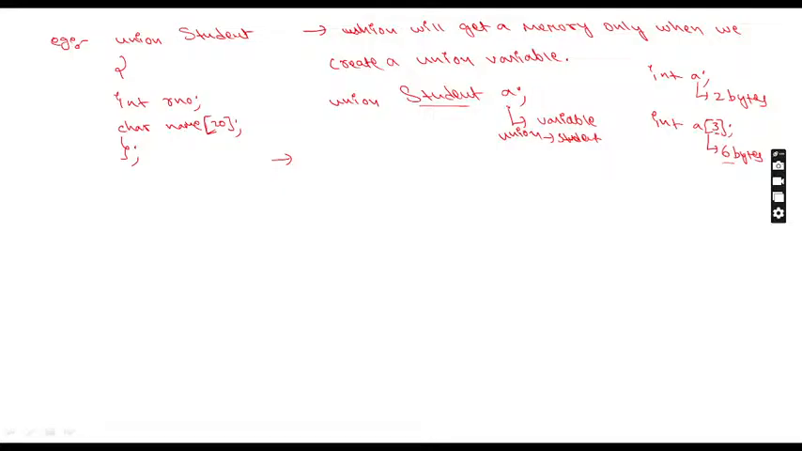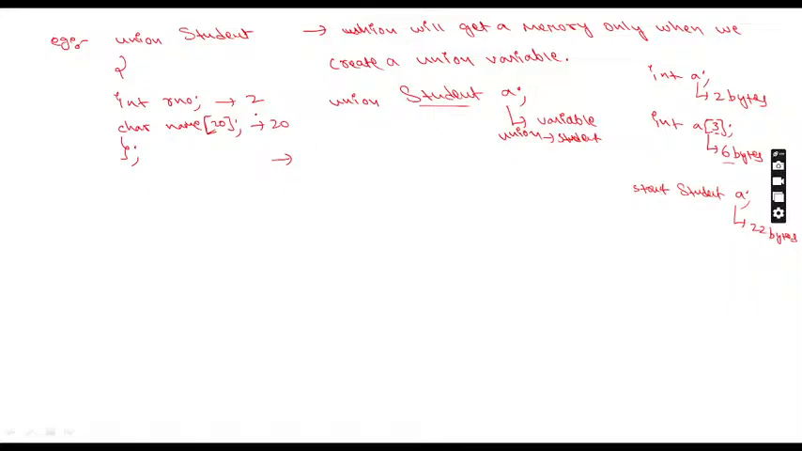So A is which variable? Suppose earlier I had written struct student A. So what are the bytes now? Roll number is how many bytes? 2 bytes. Name is how many bytes? 20. So what you have done is 20 plus 2, 22. So here you have written 22 bytes. Now I'm telling you the differences between structure and union.